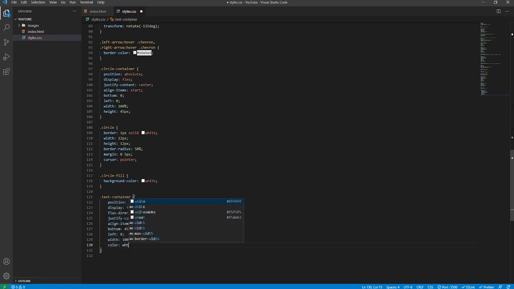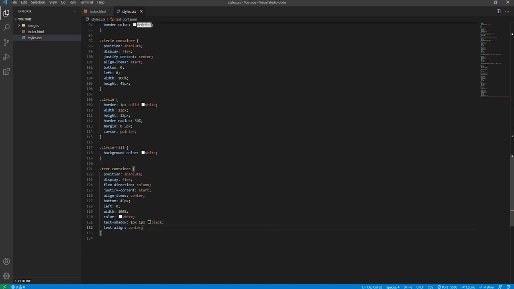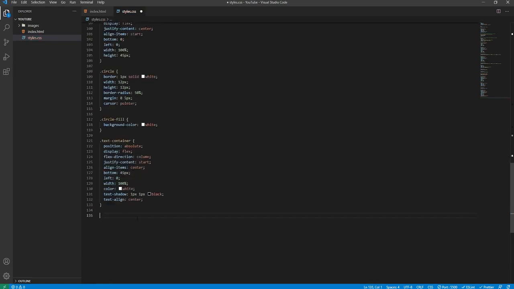Color will be white, so the text color inside will be white. And we'll give it a text shadow, because sometimes it can be hard to make out the text from the background. And it will be very faint, so 1 pixel black. And we'll set the text align to be center, just in case the text is on multiple lines. So to style the header, we will say text container space p, and then we'll use the nth child pseudo class.